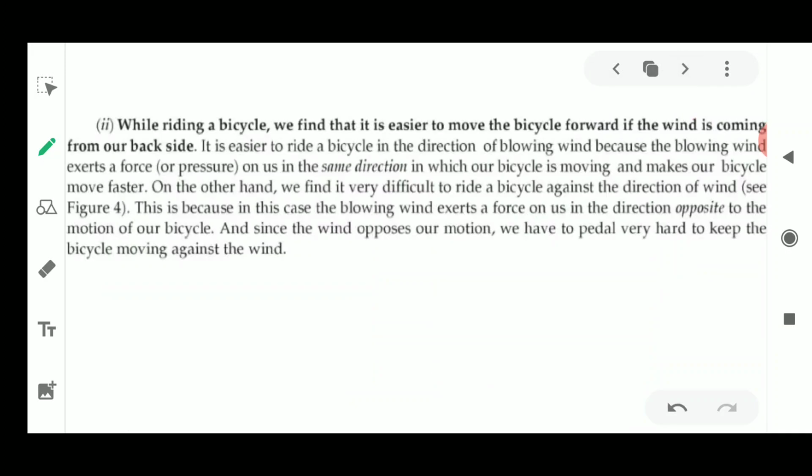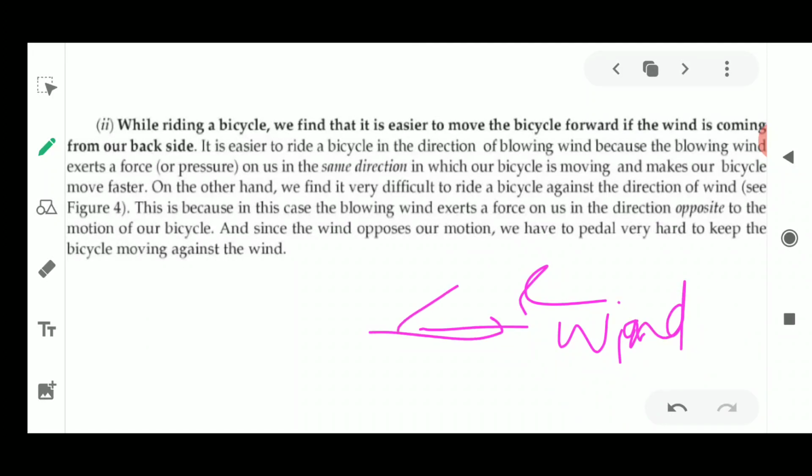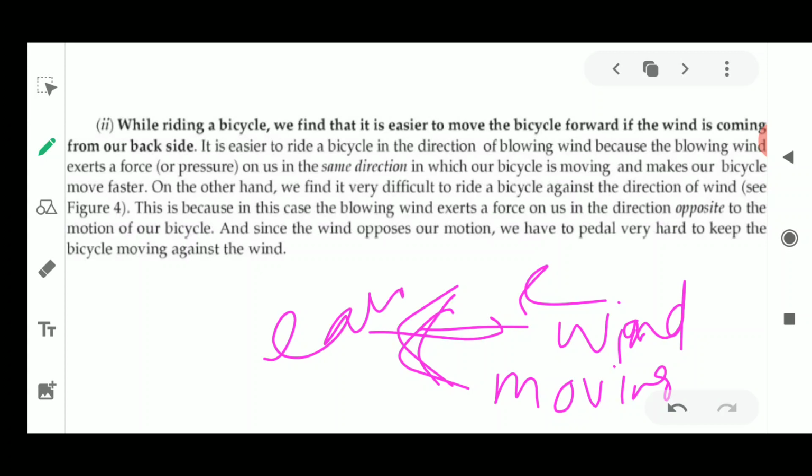Next, this example has been explained here. When you are riding a bicycle, we find it is easier to move the bicycle forward if the wind is coming from the back side, and you are also moving in the same direction. So you will move easily. It is easier to move.